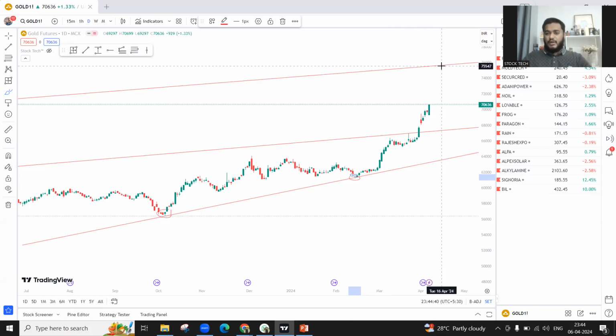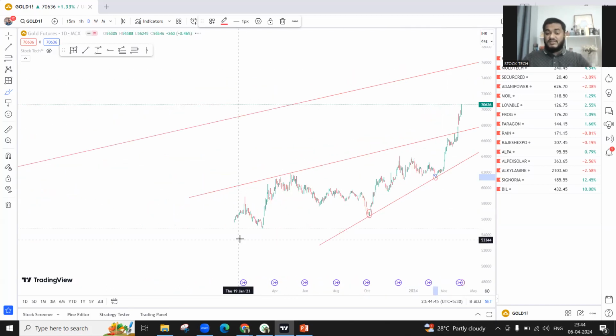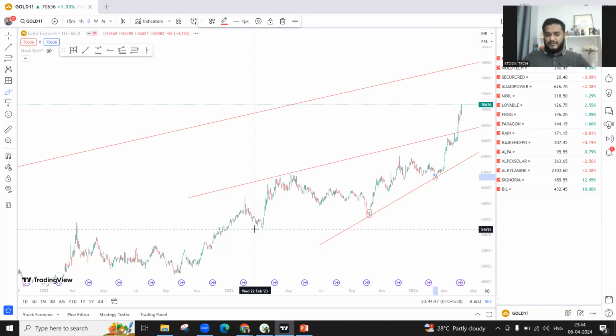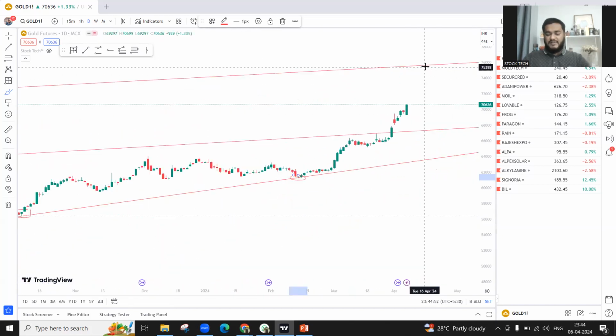So gold will not stop before 75,000. We had predicted the rally to 75,000 when gold was around 52,000, because it had given a breakout over here. And now gold will go to 76,000. Ultimately, by